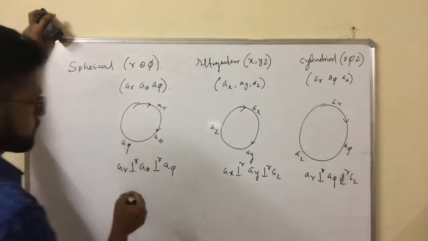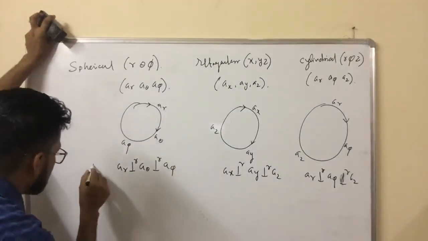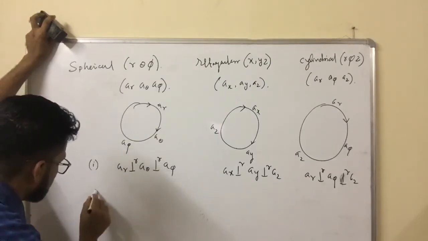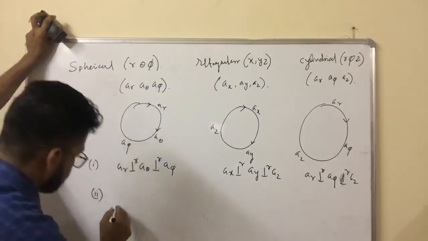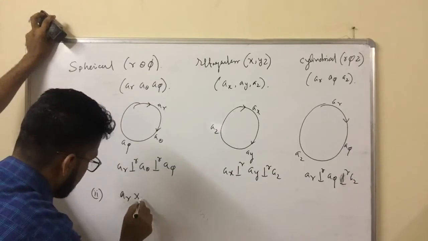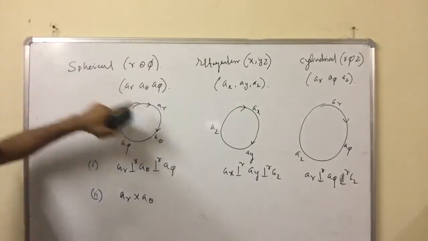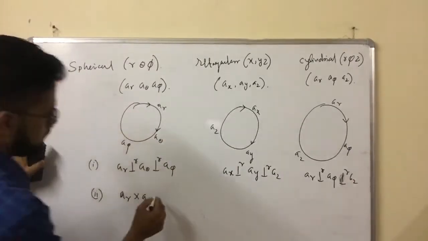Number one important characteristic. Number two: if we take the product AR into A theta, it will be A phi.